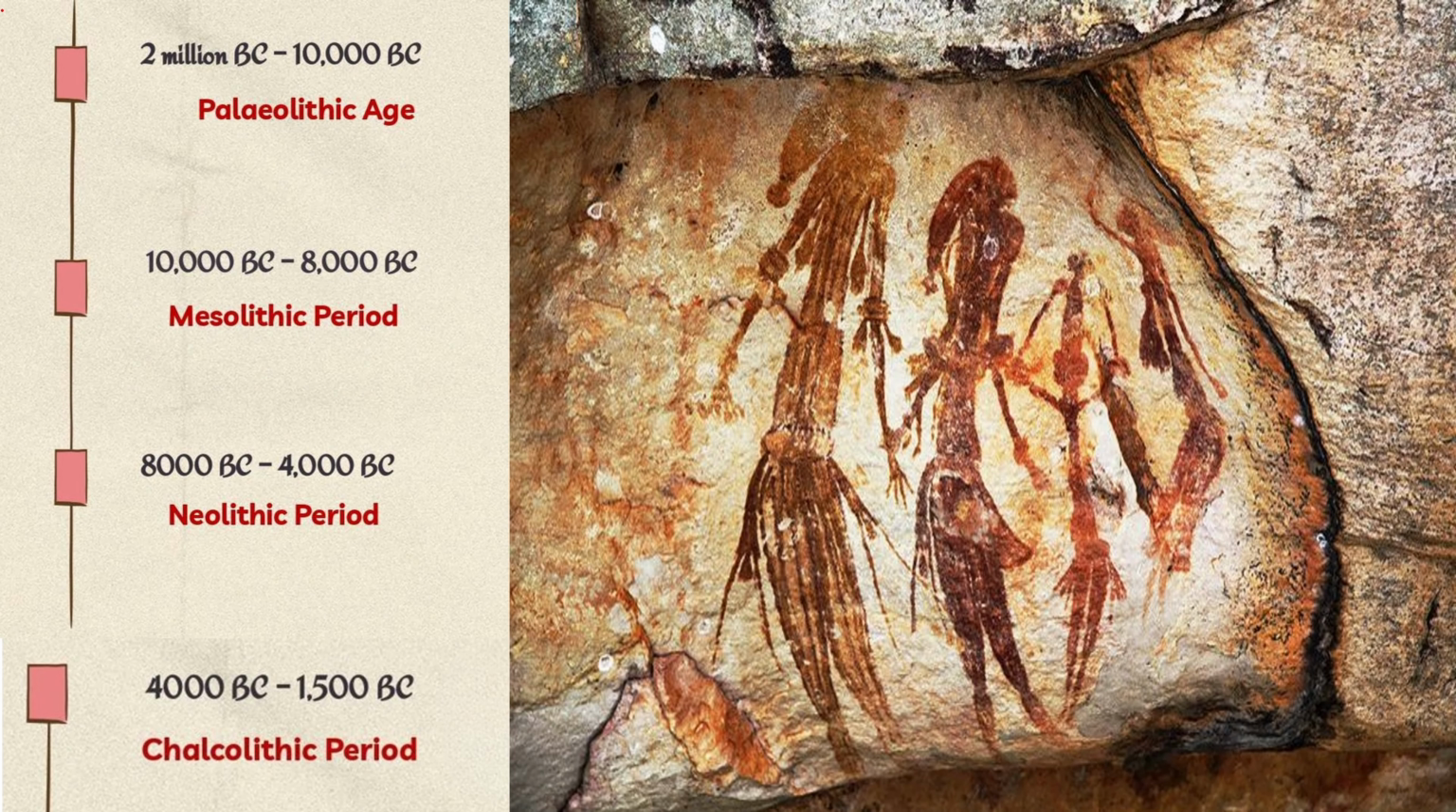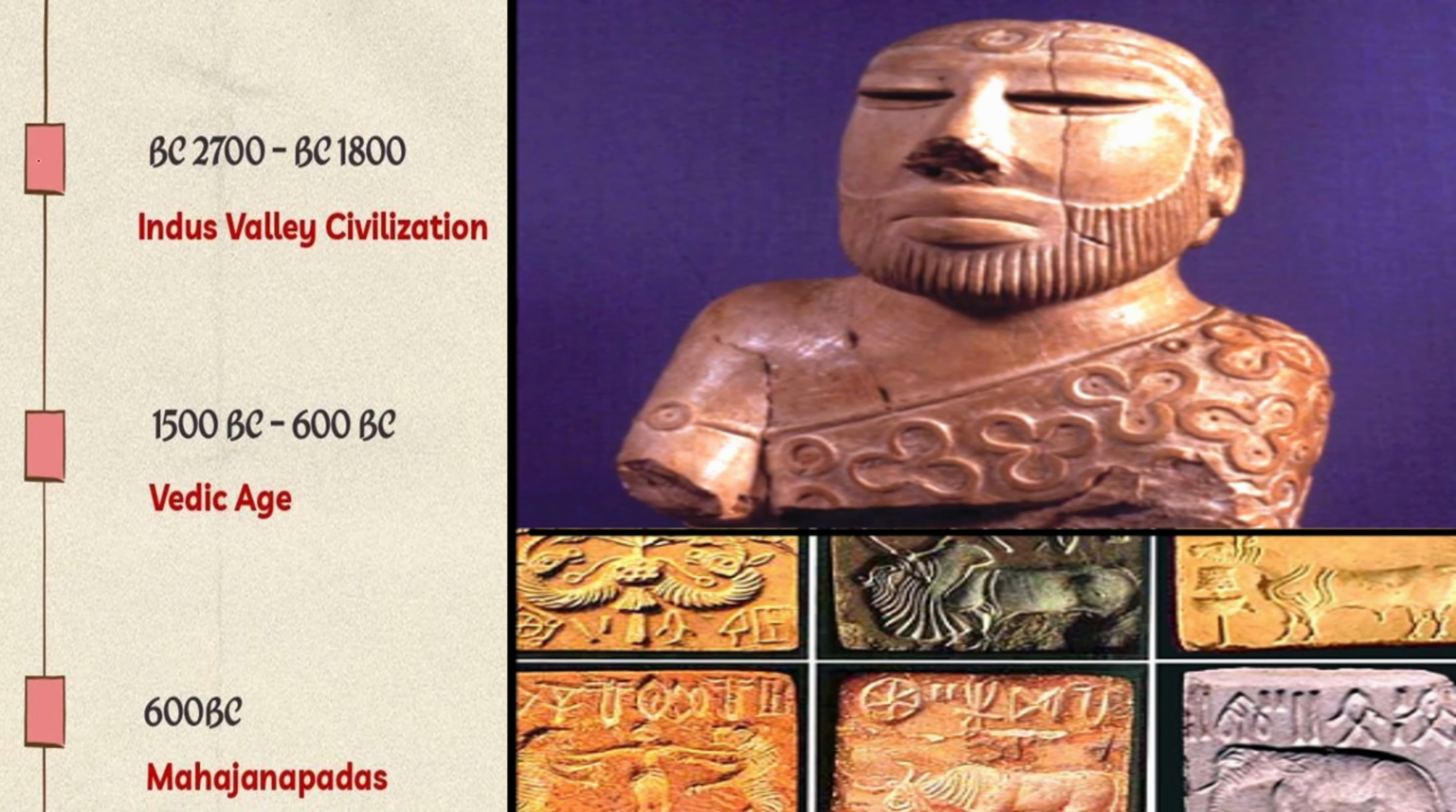Let us see what we will be studying under ancient history. Ancient Indian history is divided into three parts. First is the prehistoric era, which roughly starts from 2 million BC until 1500 BC. Under this, we will be studying Paleolithic age, Mesolithic age, Neolithic age, and Chalcolithic age. Next is Proto-history. Under this, we will be studying Indus Valley civilization. It starts from 2000 BC till 1800 BC.